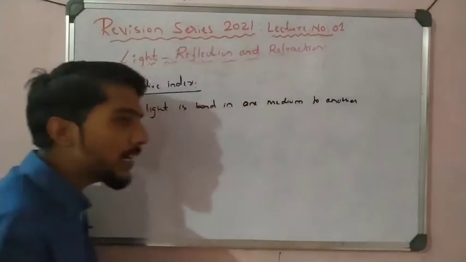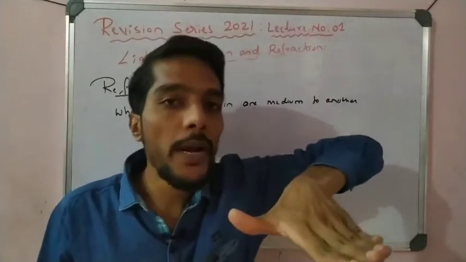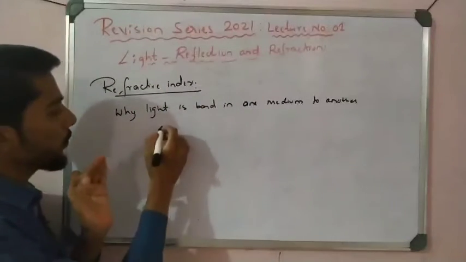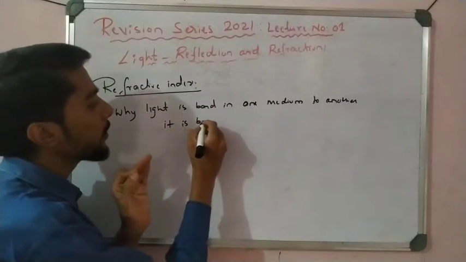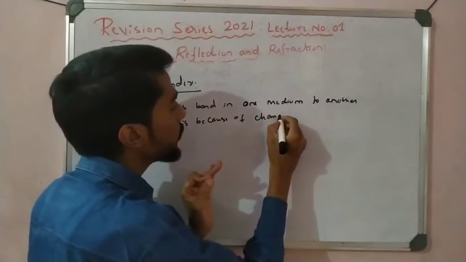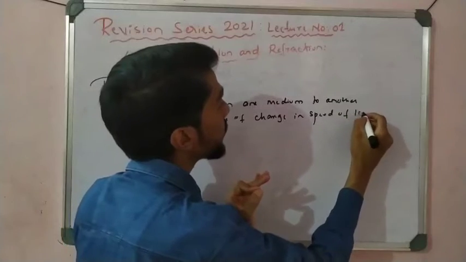So you observe that when light travels from one medium to another, it may bend away or towards, but in total it bends. Why does it bend? It is because of change in speed of light.